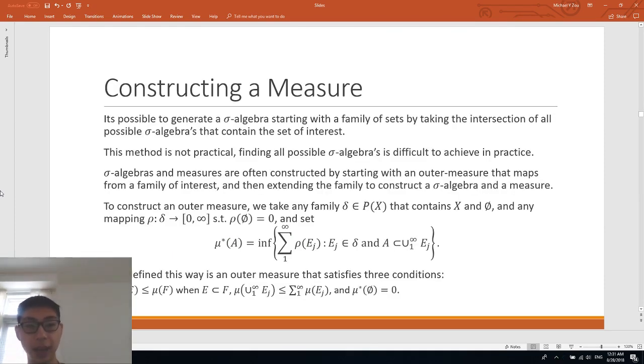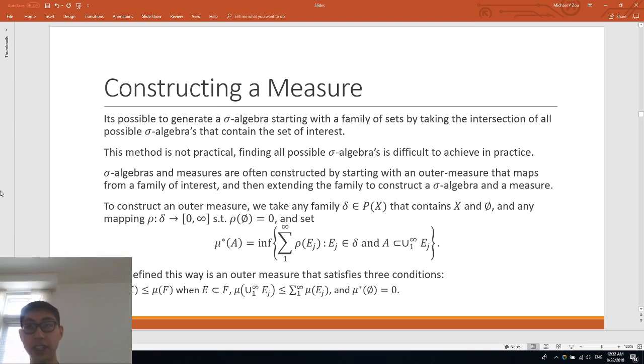Although we are constructing a sigma algebra and a measure, oftentimes we are starting off with the initial family of sets and an initial map that is often predetermined based on the context of the problem. We want to extend this map and this family of sets to a measure space because we will be able to use the properties and the operations on the measurable space. This could include things such as the measurable functions associated with the sigma algebra. So given family delta and map rho that fulfills the following two trivial conditions, we can define mu star in the following manner, and this mu star will be something known as an outer measure.